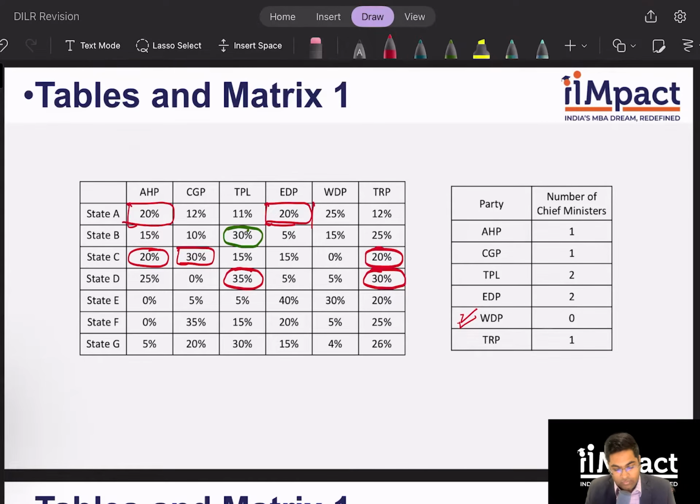State E is, of course, if EDP has their coalition winning, they will have their chief minister. Yes. But let's say EDP is not winning. WDP cannot win. We already know WDP does not have any candidate, right? So can TRP win? No. So TRP, even if they combine with, let's say, CGP or TPL, who are the next two rankers in state E, TRP cannot win.